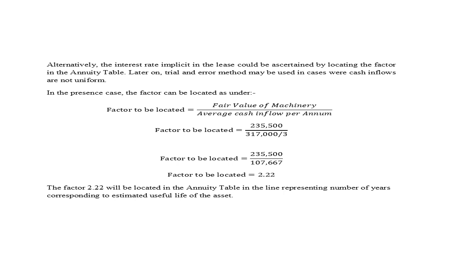So the factor to be located is 2.22. So this factor 2.22 will be located in the annuity table in a line representing number of years corresponding to the estimated useful life of the asset.